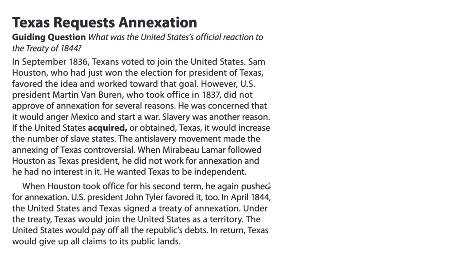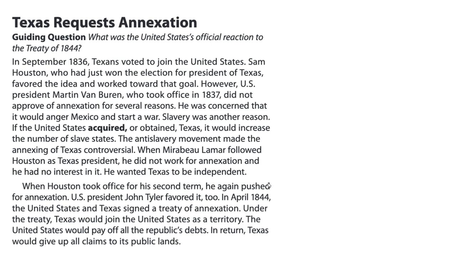In September 1836, Texans voted to join the United States. Sam Houston, who had just won the election for president of Texas, favored the idea and worked toward that goal. However, U.S. President Martin Van Buren, who took office in 1837, did not approve of annexation for several reasons. He was concerned that it would anger Mexico and start a war. Slavery was another reason. If the United States acquired, or obtained, Texas, it would increase the number of slave states. The anti-slavery movement made the annexing of Texas controversial.